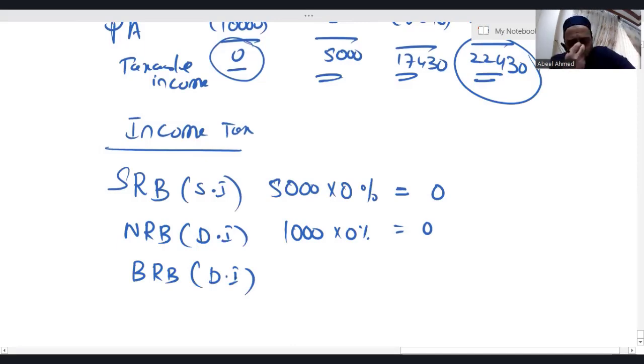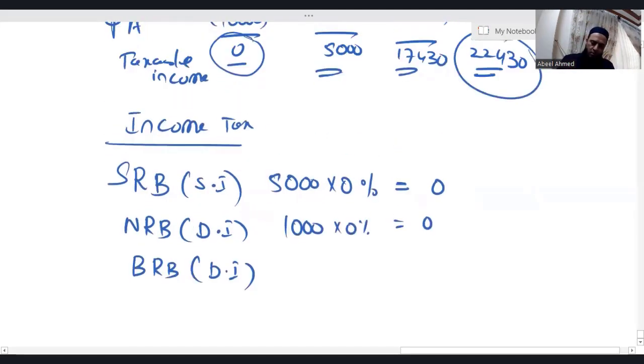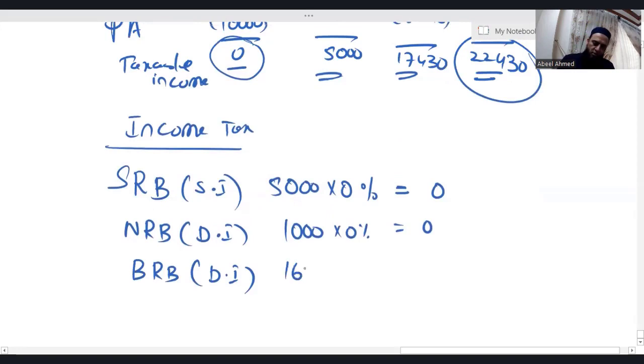When it comes to dividend income, irrespective of an individual's tax paying status, every individual gets a nil rate band of 1,000. For the basic rate band on dividend income, the tax rate is 8.75%, and this rate will be given to you. So 16,430 into 8.75%.